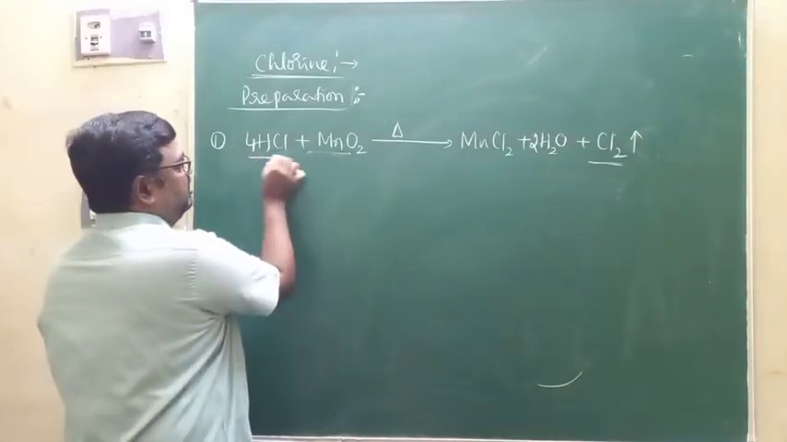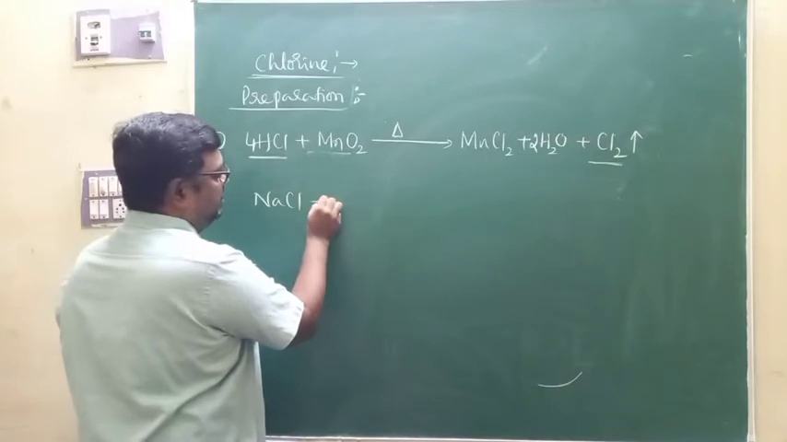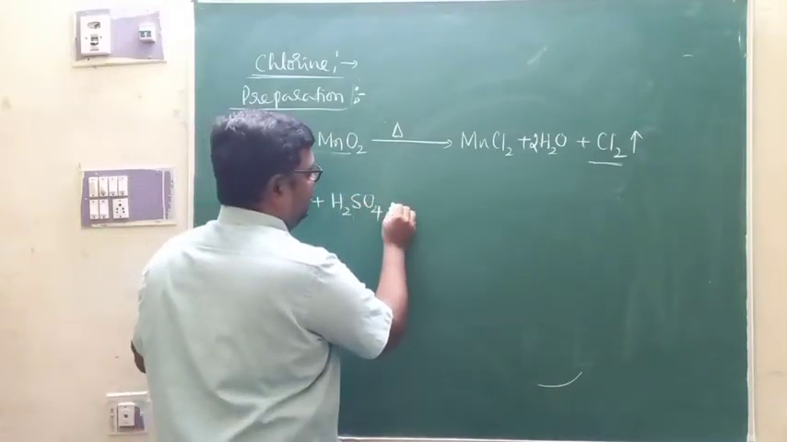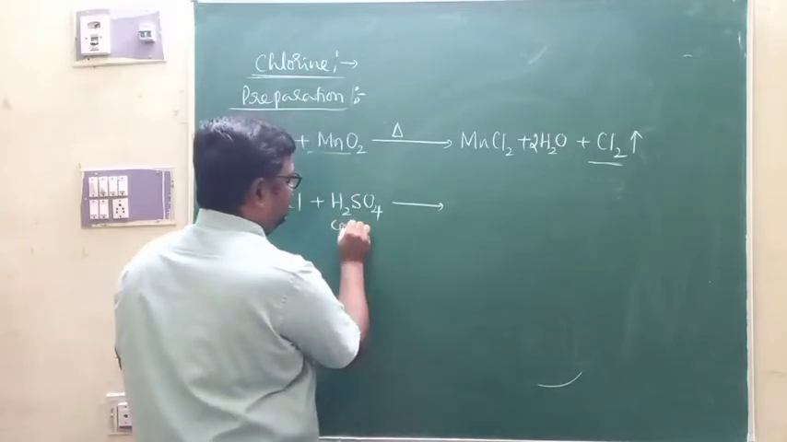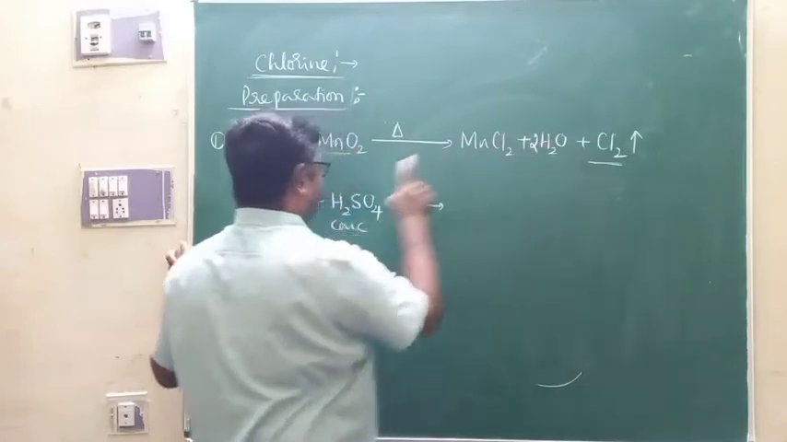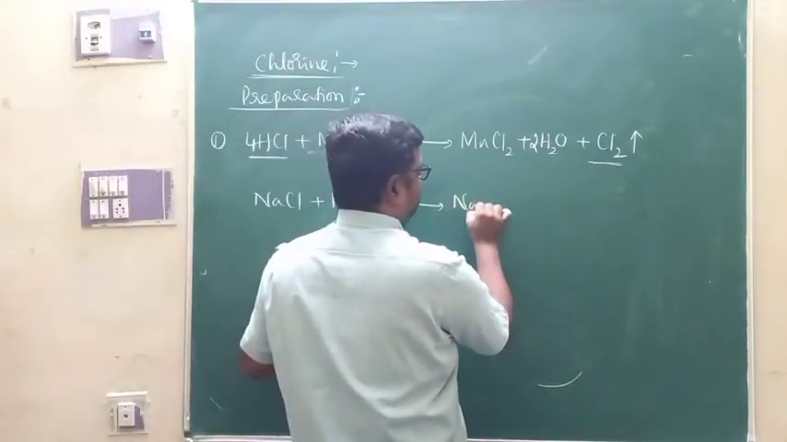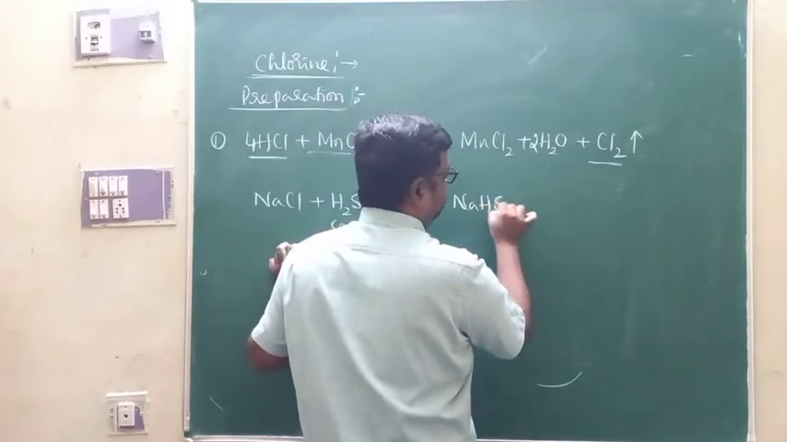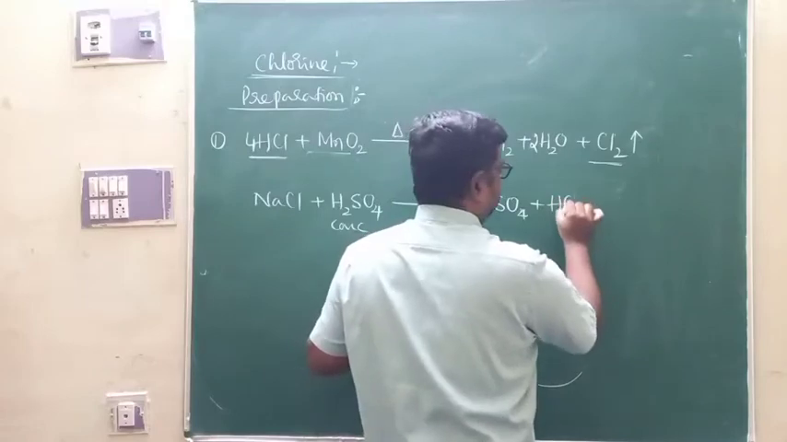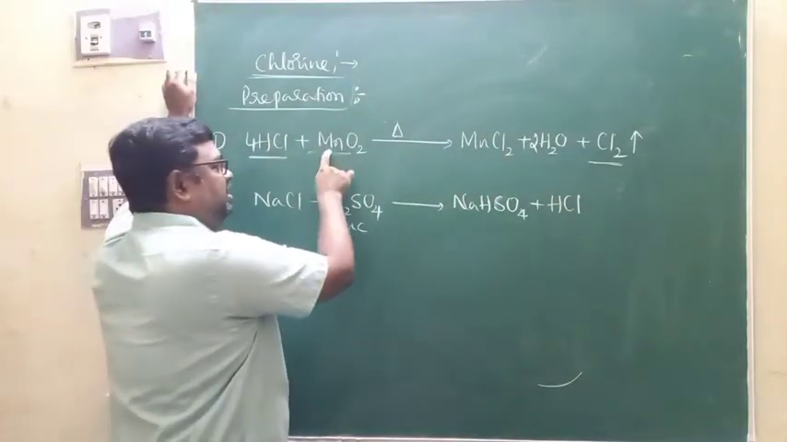And as far as this hydrochloric acid is concerned, the hydrochloric acid required for the preparation of chlorine can be obtained by the action of concentrated sulfuric acid and sodium chloride to form NaHSO4, and of course HCl. This is the hydrochloric acid that is required for the preparation of chlorine here.